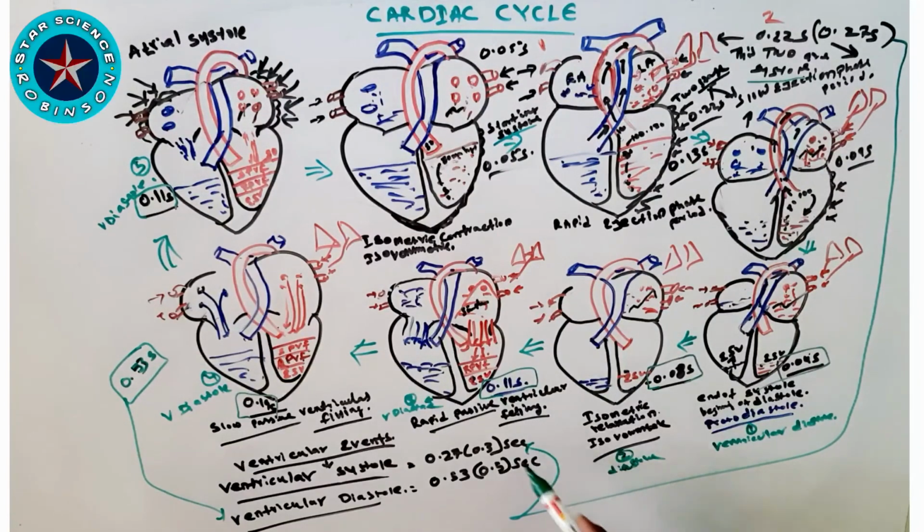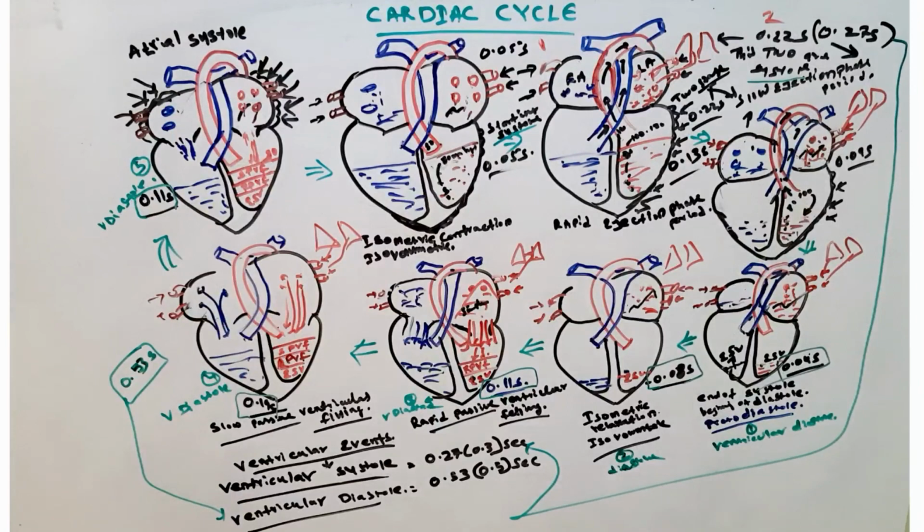So this is about the atrial and ventricular contraction and relaxation. It occurs within 0.8 seconds. Atrial systole is 0.1 second in 0.8 second, and atrial diastole is 0.7 seconds.